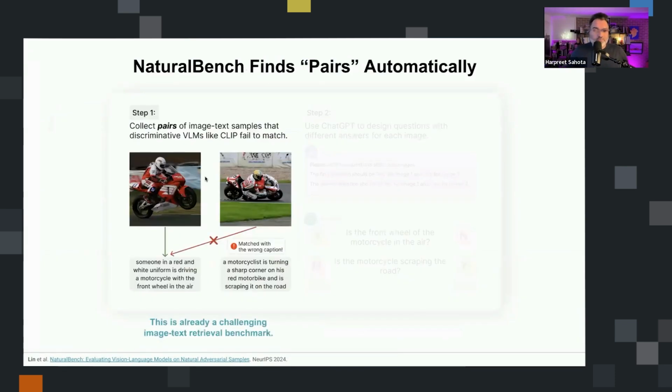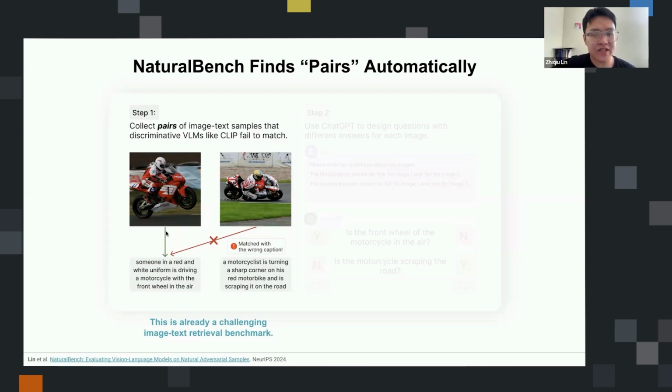Yeah, so here's one concrete example. Our data curation methodology first takes an existing image caption dataset. In the paper we also show that it doesn't apply to just the classic Flickr30K dataset I've been using for so many years. It also applies to some of the more recent and more challenging image caption datasets, such as DOCCI, which have captions that are even over 200 words. But for a simple illustration, here's an example that we take from Flickr30K.